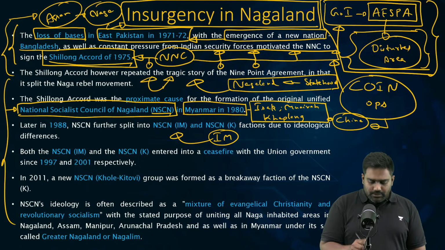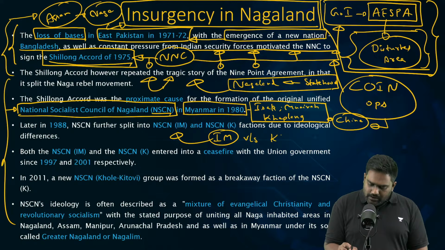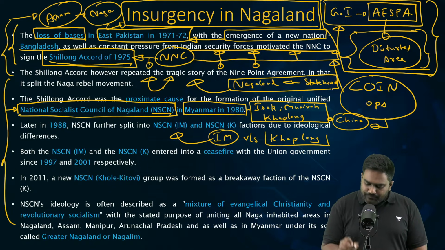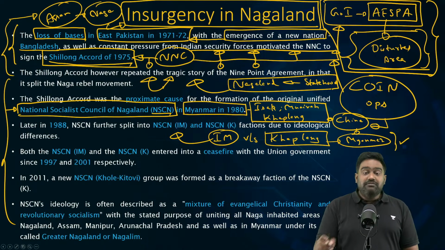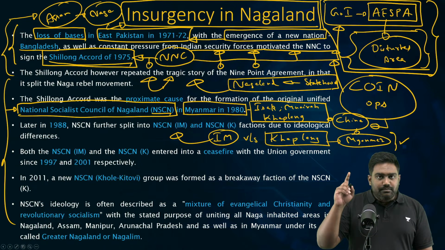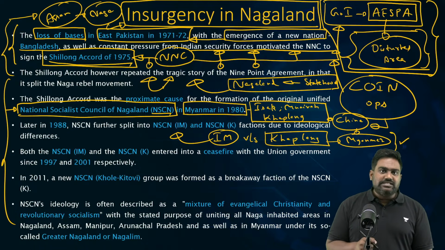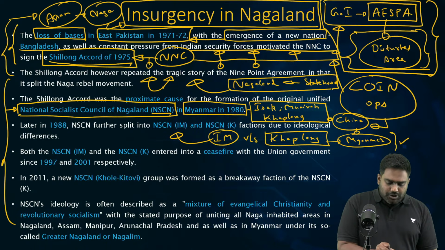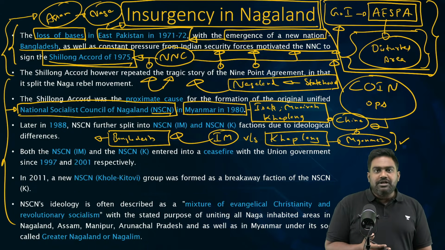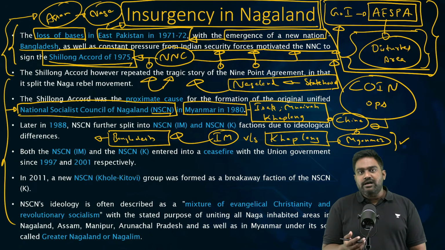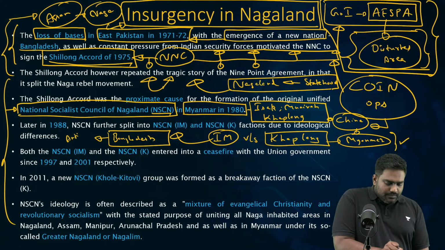Later, the group split between Isaac Muiwa and Kaplang, and two factions emerged. Kaplang maintained a base in Myanmar with China's support. Even today, the Kaplang faction remains based out of Myanmar with Chinese support, whereas the Isaac Muiwa faction shifted its base to Bangladesh. Because by the 1980s, Bangladesh had come under military rule with a pro-Pakistan and anti-India regime, and they had substantial support in Bangladesh.